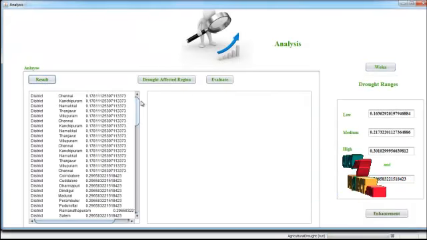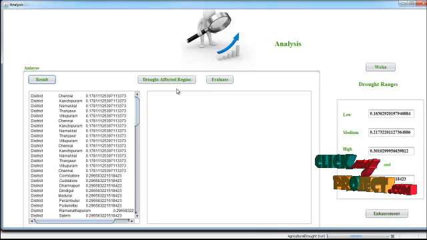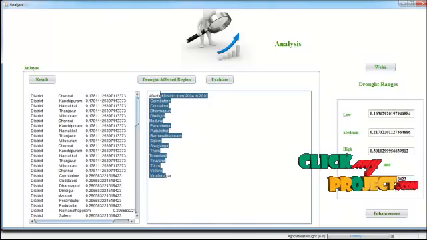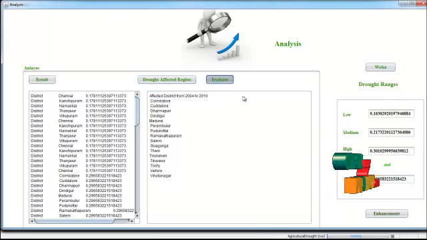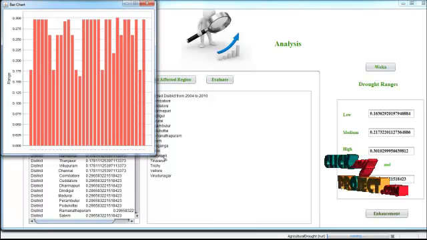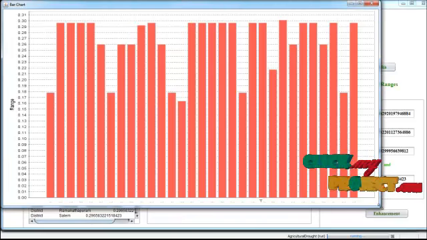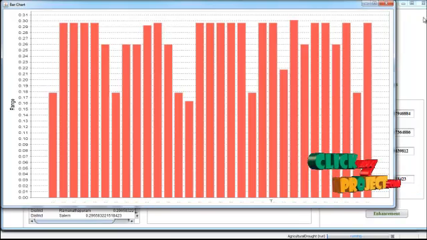Here we have districts and their entropy values. Just click the drought affected regions. So based on some ranges like low, medium, high, here we evaluate the results and predict the results. Then just click the evaluate button. Here we display the graph based on the drought affected regions in the districts.